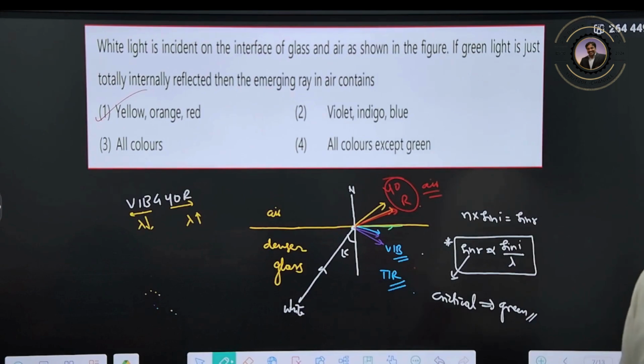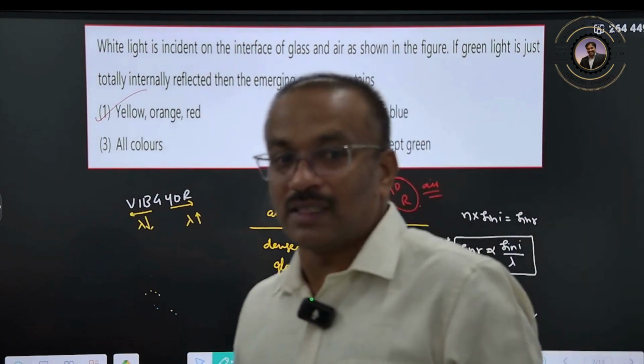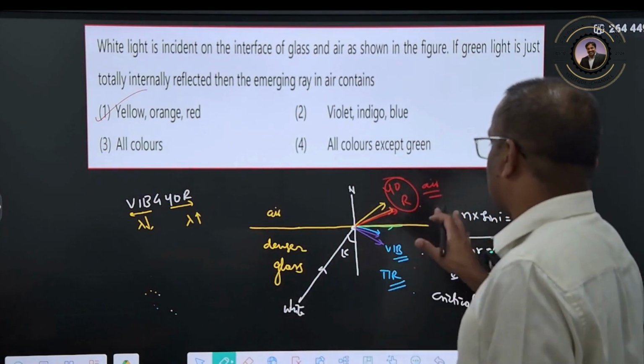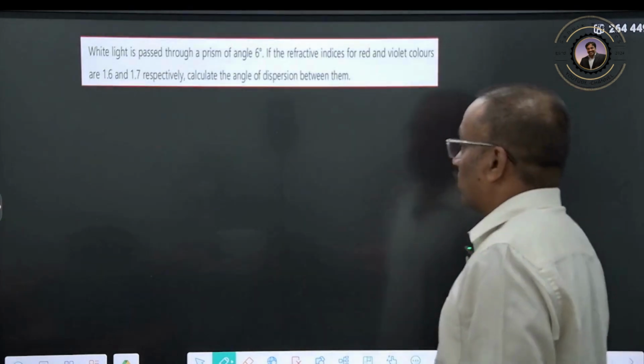Clear? You understood? Like this, questions you can expect in the examinations. This type of understanding is compulsory. Now let us go for one more question.